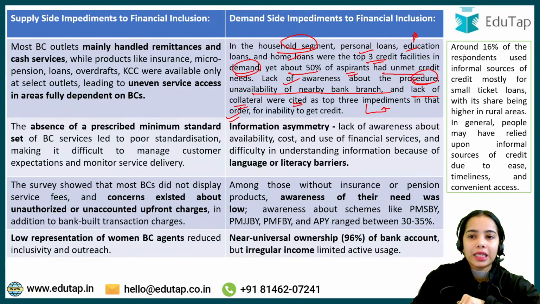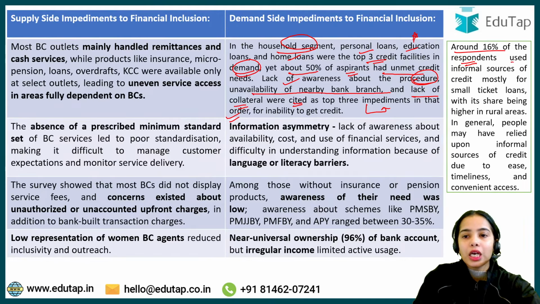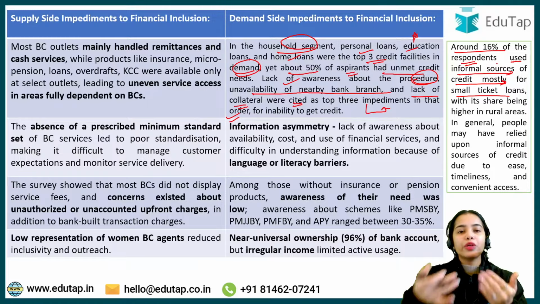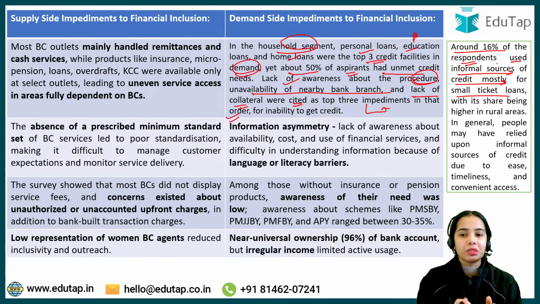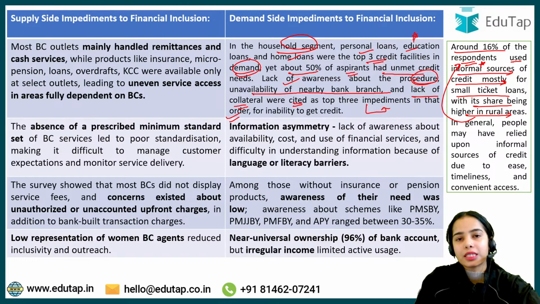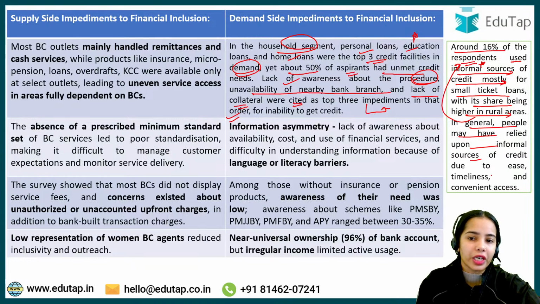Around 16% of the respondents used informal sources of credit, mostly for small ticket loans. So mostly for small ticket loans, rather than going to the bank, many customers are taking loans from informal sources. Money lenders are still being used, with their share being higher in rural areas especially. In general, people may have relied upon informal sources of credit due to ease, timeliness and convenient access.